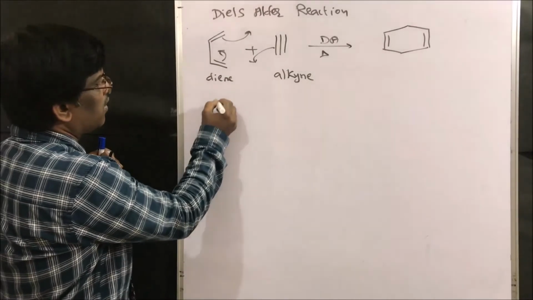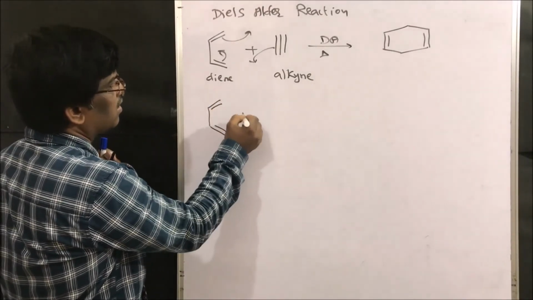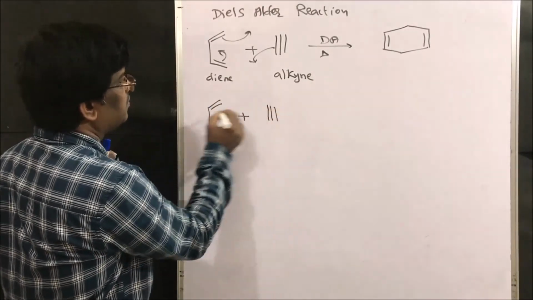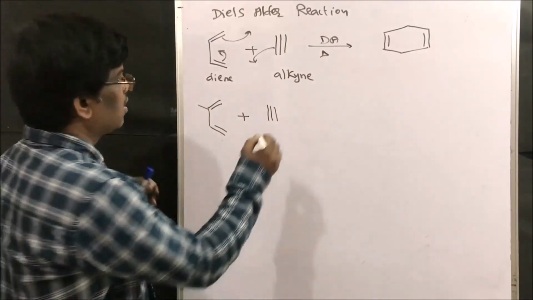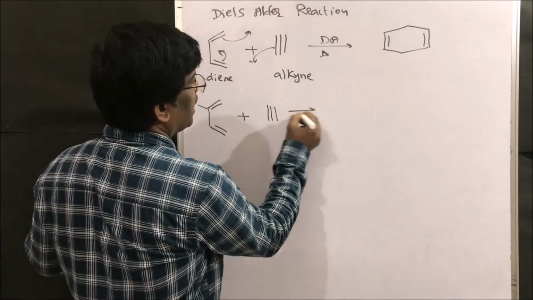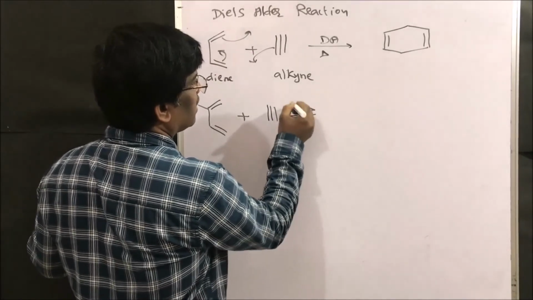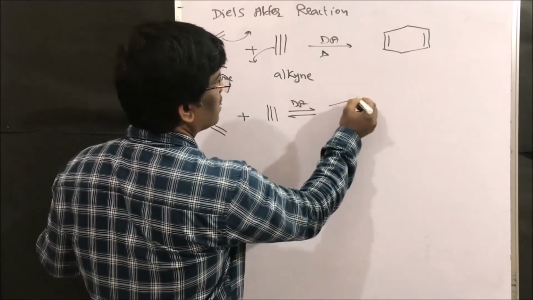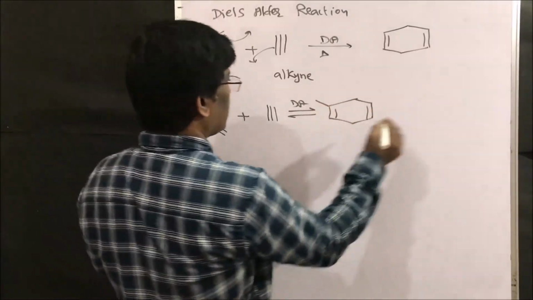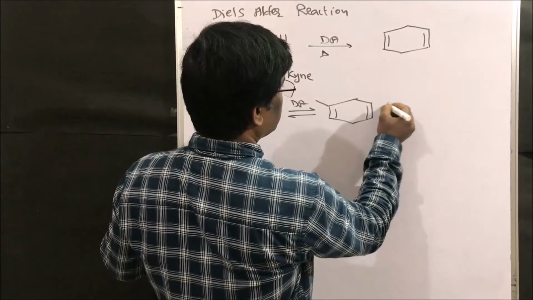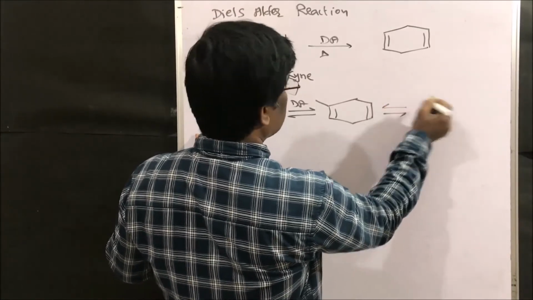For example, if I take methyl here, what is the compound I am going to get? In the Diels-Alder reaction, I am going to get this methyl compound, or it can be prepared in this way also, right?